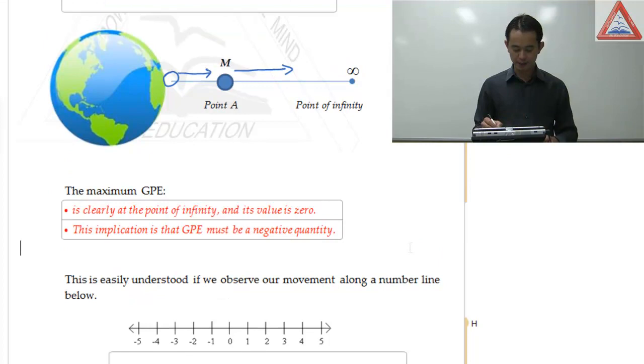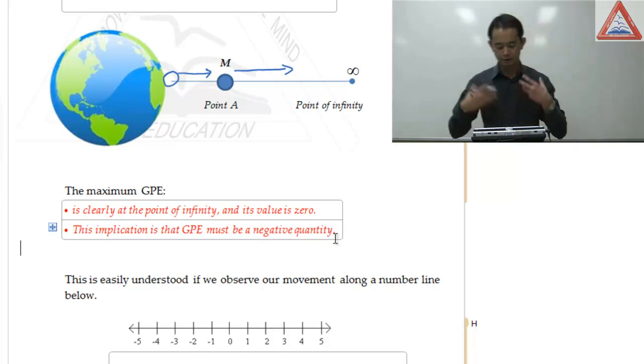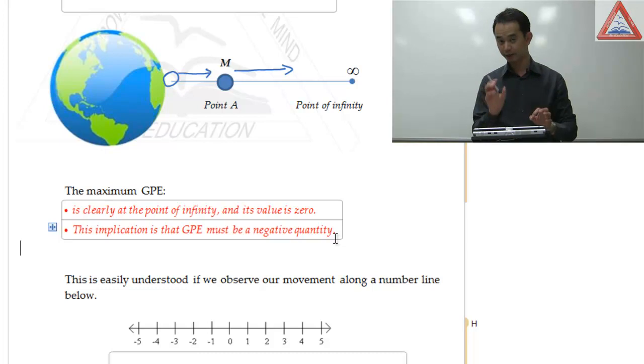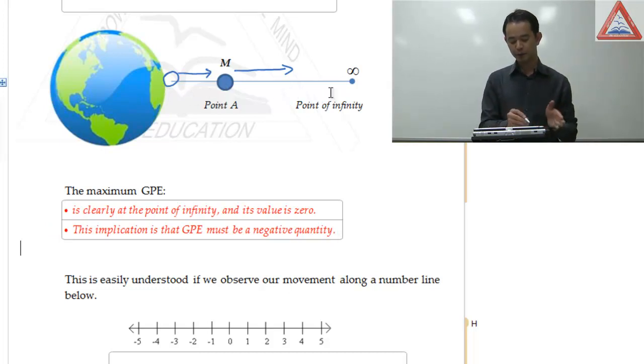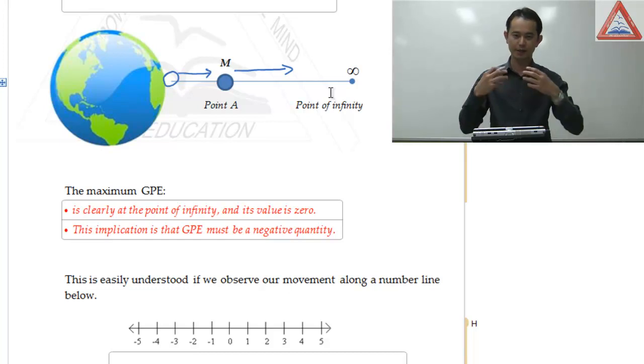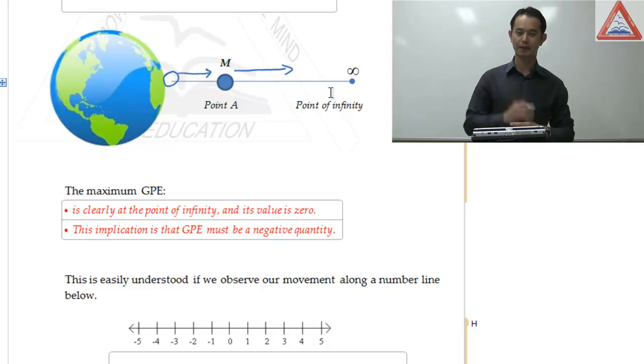Okay, so what we're saying here is that the maximum GPE is clearly at the point of infinity and its value is 0. That's point 1. The implication is that the GPE must be a negative quantity, just like the credit card system I just told you about. Let's reiterate: if we're increasing GPE towards 0, that means the nature of GPE must be a negative number.